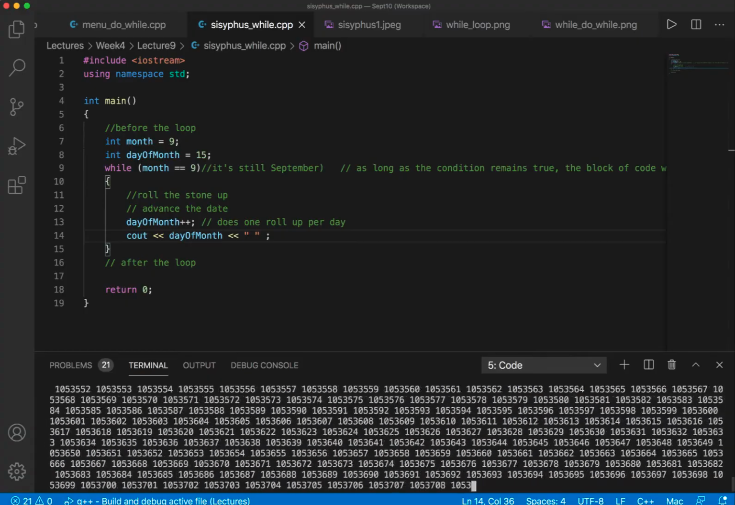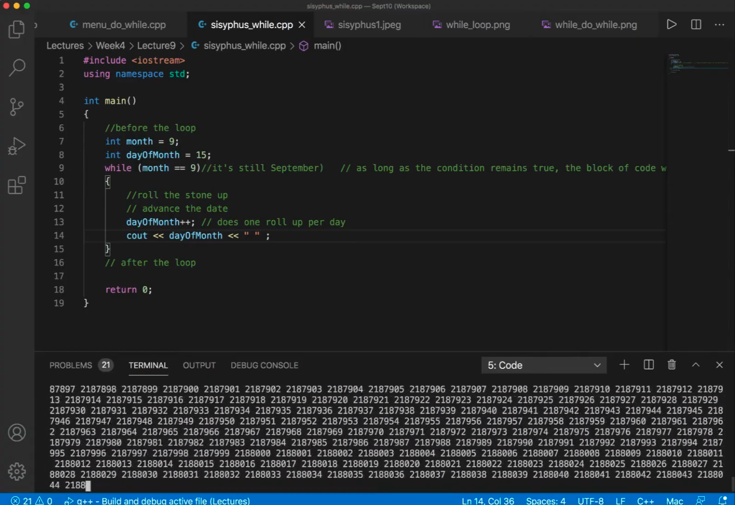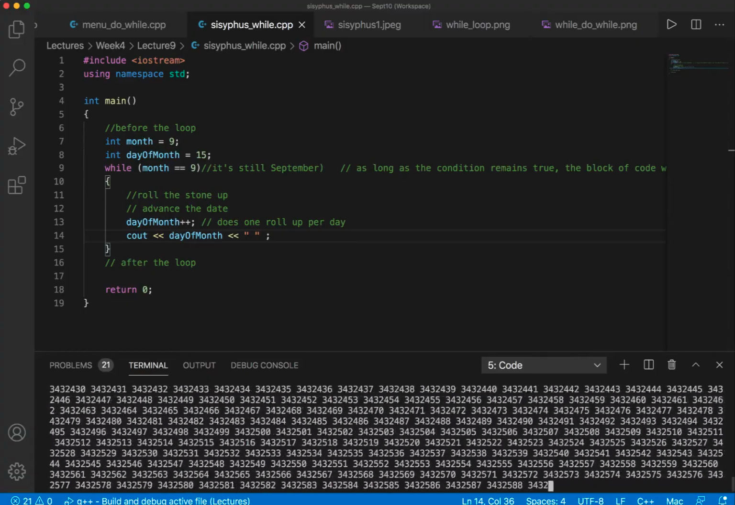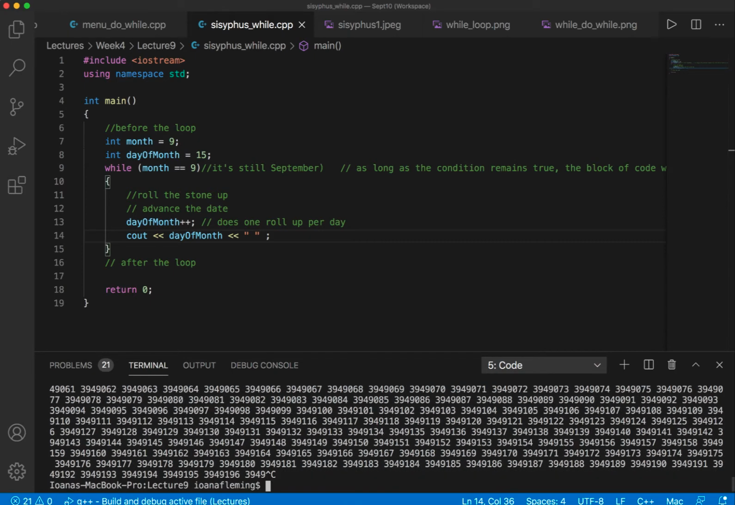Oh boy, it's going too fast. It doesn't end. The numbers are getting bigger. I'm going to have to press Control C to stop it. See, there's my Control C. So we got all the way when the day of the month became something ridiculous like 3,949,196. So the day keeps increasing, but the month doesn't change. It's still 9. This is an infinite loop. We had to press Control C to stop it, right?